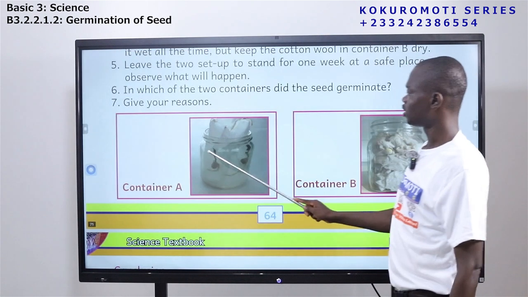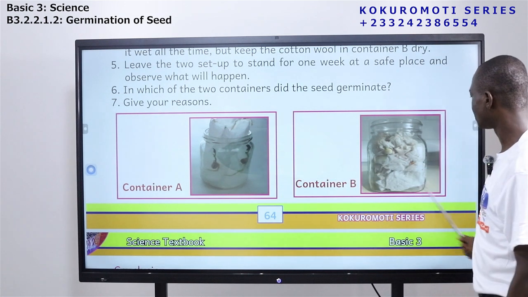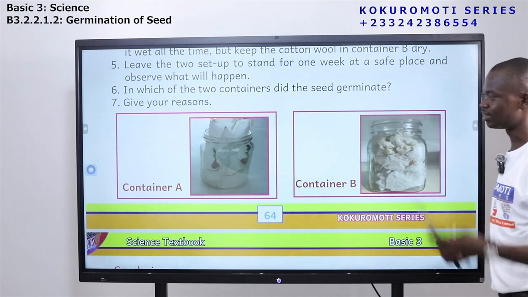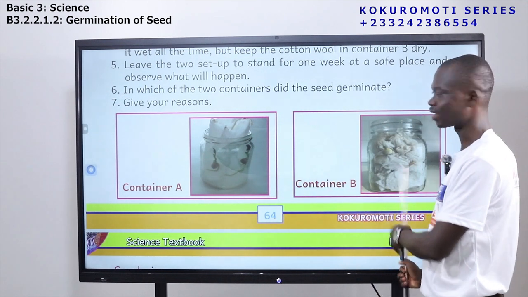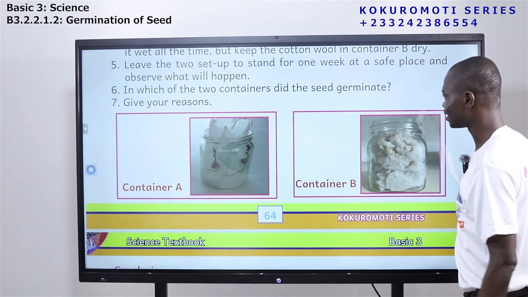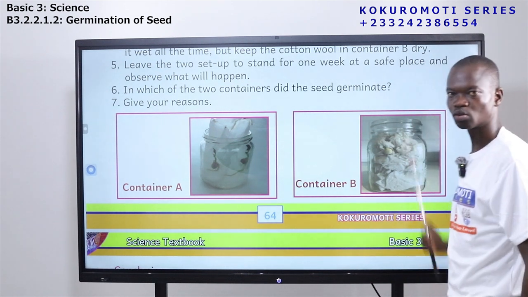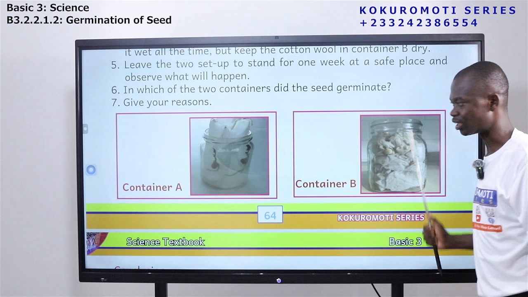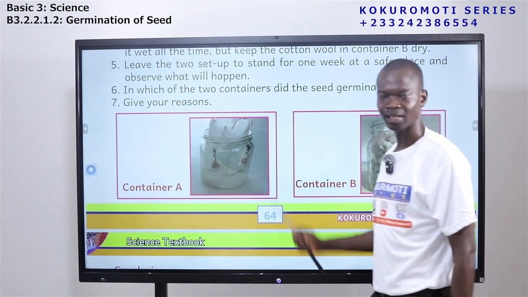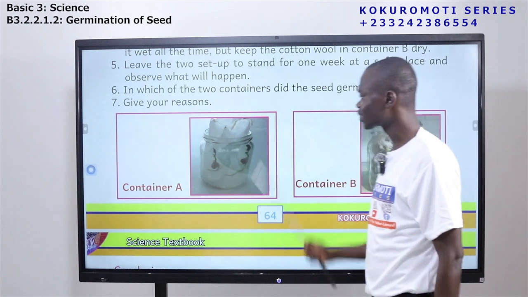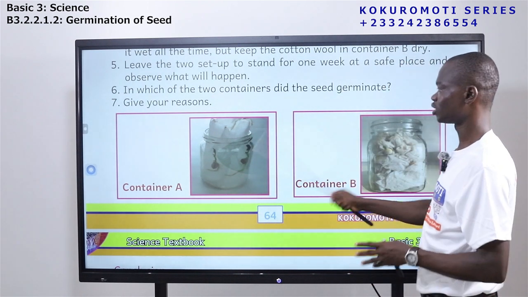So in container A, the seed is germinating, but here the seeds are not germinating. The reason is that here there was water, here there was no water. There is air here, alright. The seeds are also good. The temperature is also good, but because there was no water, the seeds did not germinate. Here, all the conditions were present. There was water, the seeds were viable, the temperature was good, there was air. So that is why this one is able to germinate.